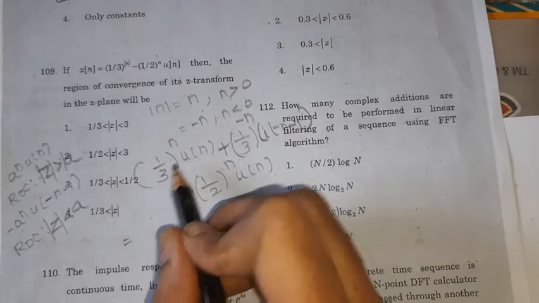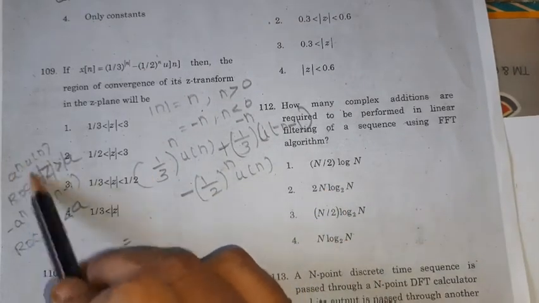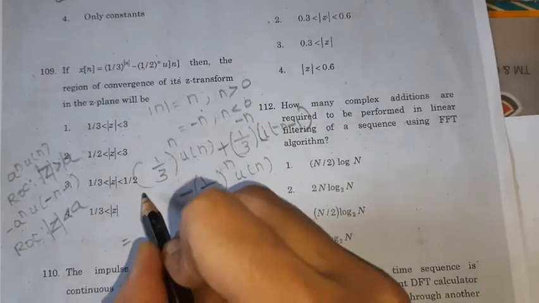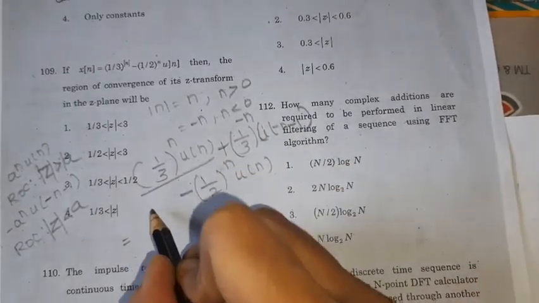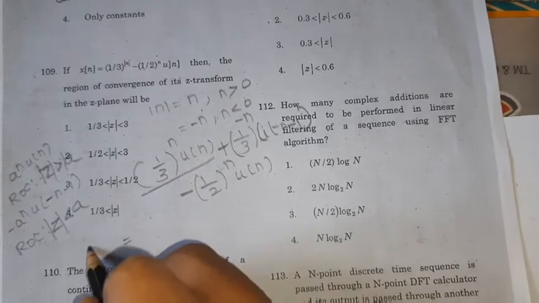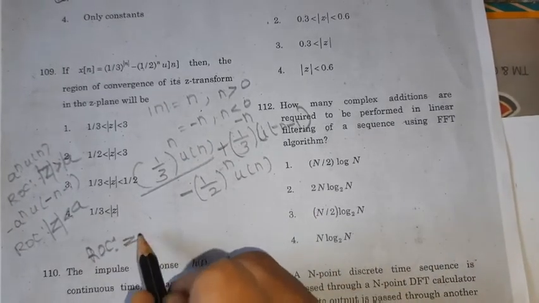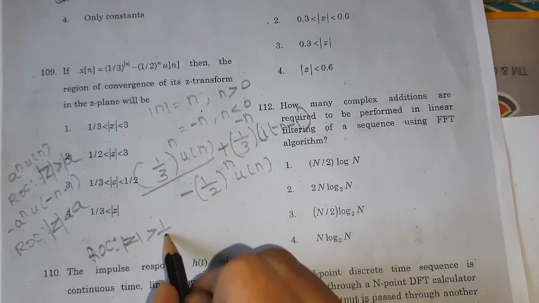So, by applying this over here and finding the answer, what is that? (1/3)^n u of n is nothing but, in this case a is 1 by 3. For this term, ROC is mod z greater than 1 by 3.